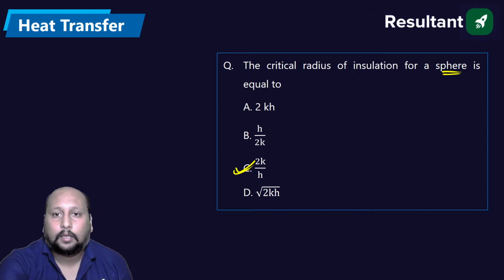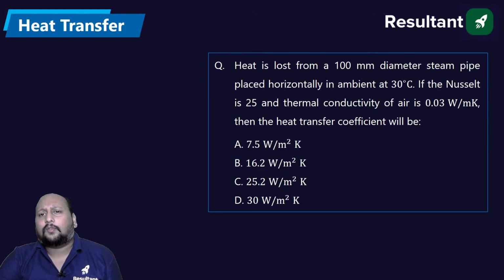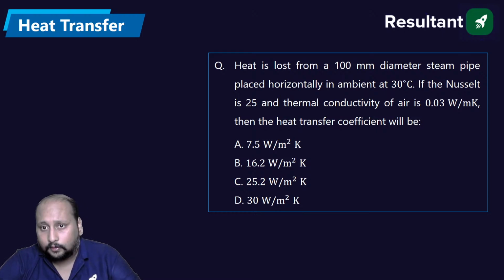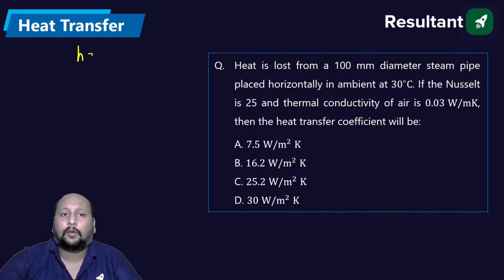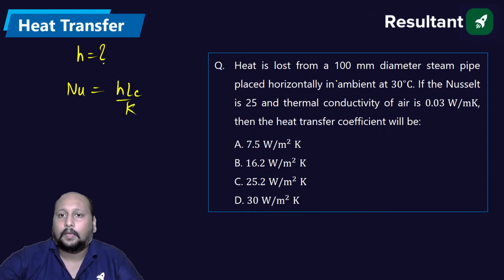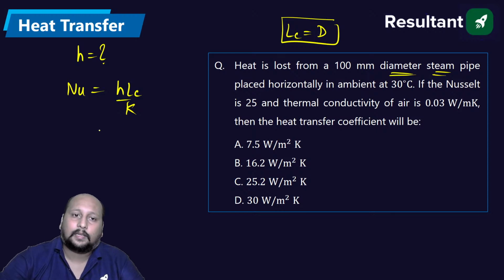Clear? Okay, next question. Let's go with the next one. Heat is lost from a 100 mm diameter steam pipe placed horizontally in ambient air. If Nusselt number is 25, the thermal conductivity of the air is this one. What is the heat transfer coefficient? आपसे पूछा है H का value. We know that Nusselt is equal to HLC by K. This is a pipe, so LC will be equal to the diameter, so we can say HD by K.